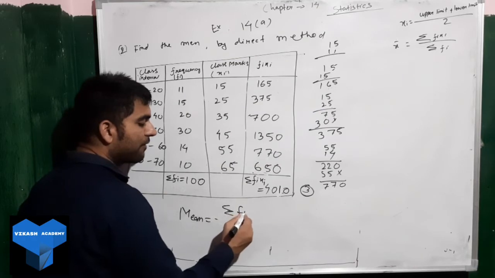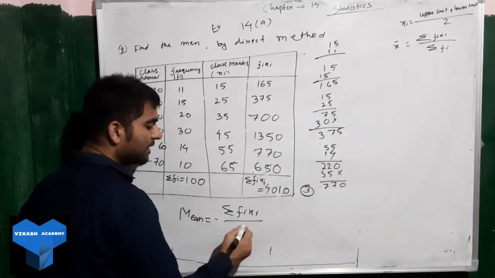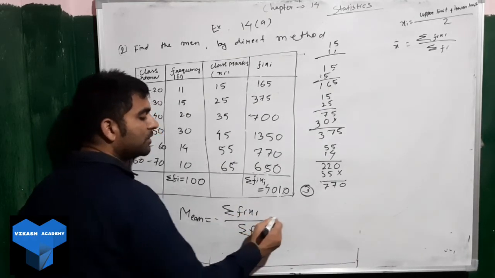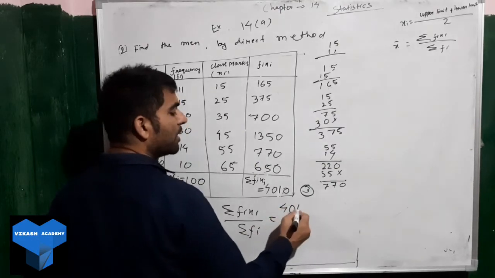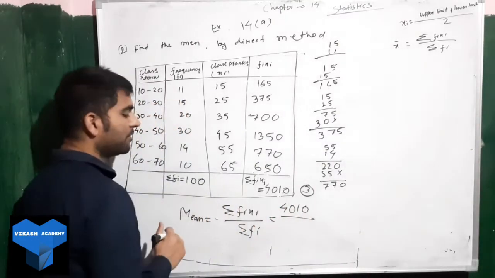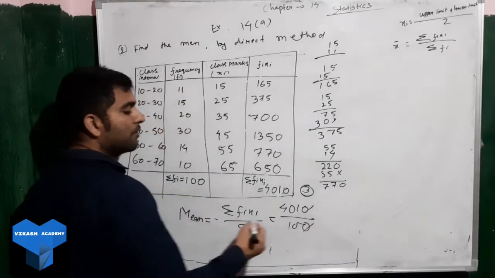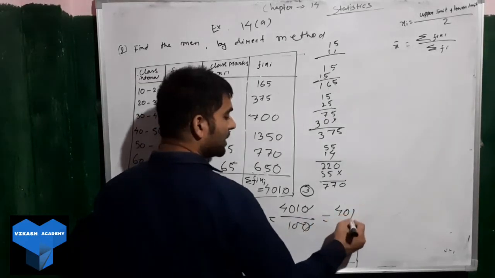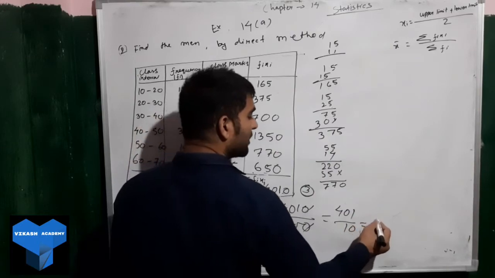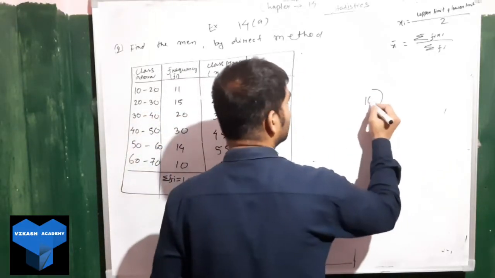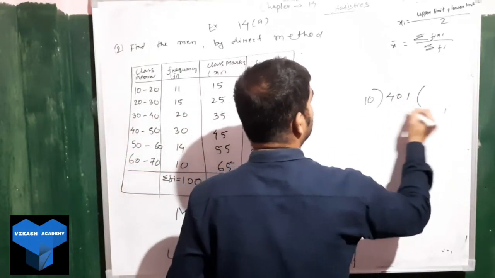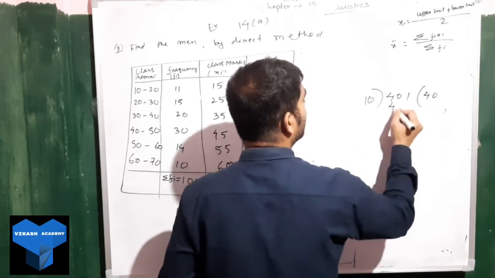Summation of fi xi divided by summation of fi. Put the value, it's 4010 divided by what? Summation of fi. So we got 100. So 100 cancel. Then you will have 401 divided by 10. When you divide by 10, see how much you are getting. 10, 401. So 10 4s are 40, we got 400.